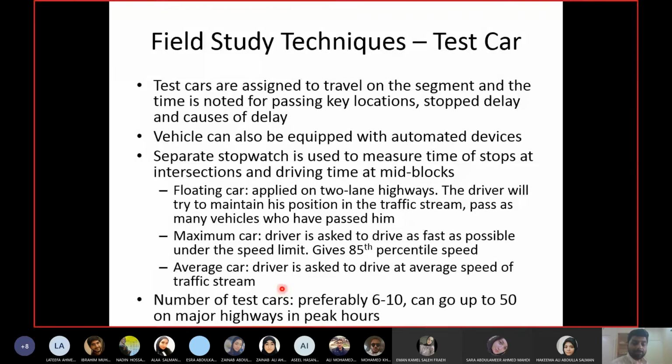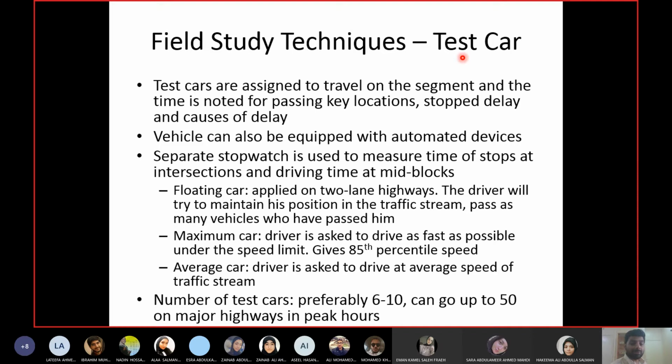So when you are making this study, let's say you arrange 50 cars. Now these 50 cars are extra cars. These are all test cars, so they are not part of the routine, regular daily traffic on that highway. So what will happen in that case? These 50 cars are causing extra congestion. These extra 50 cars will slow down everybody who is already on the highway and also themselves. So the travel time which you will get will be higher than the routine, regular value. So the observations are not accurate.